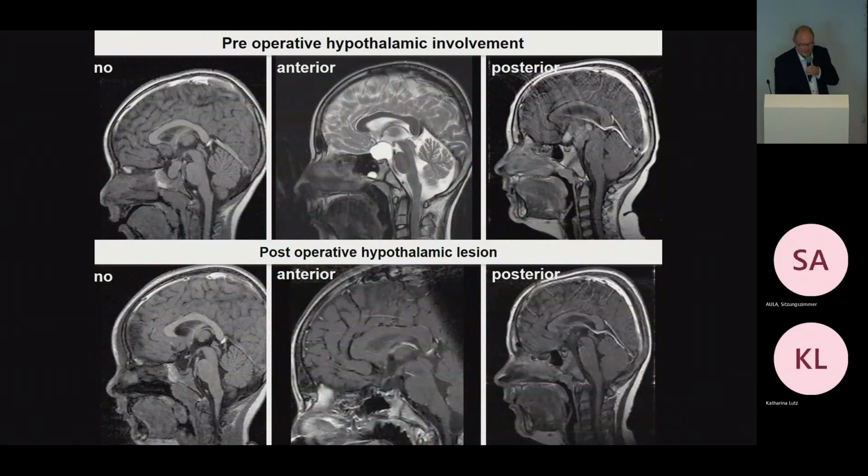Those are examples for the imaging. No hypothalamic lesion: you see the mammillary bodies here. That's the situation before surgery. Here also you see the mammillary bodies, and in this case you have a posterior involvement. You don't see the mammillary bodies, and that's the situation after surgery. Here you see that the cyst was relieved, the mammillary bodies are intact, and the hypothalamus too, so no hypothalamic lesion. This is an anterior lesion where anterior parts of the hypothalamus were resected, and that's the worst case, where the complete tumor involving anterior and posterior parts was removed, including the hypothalamus.